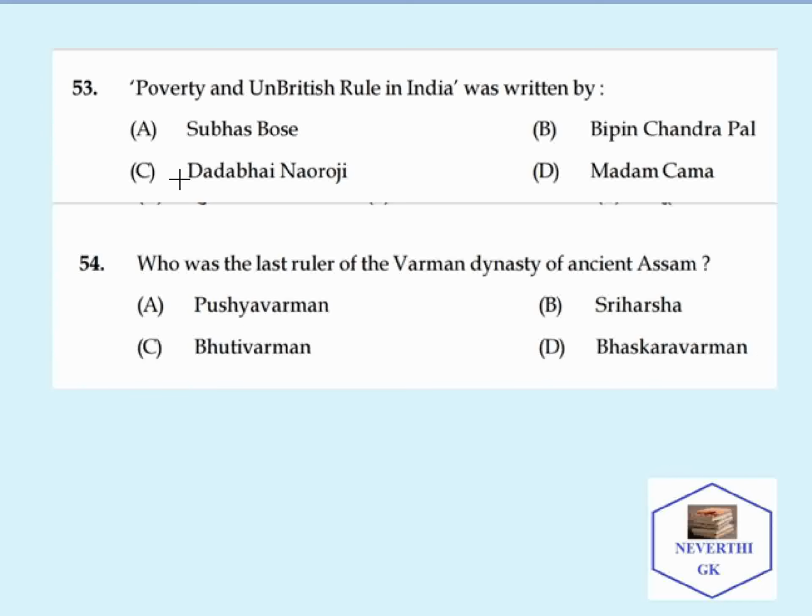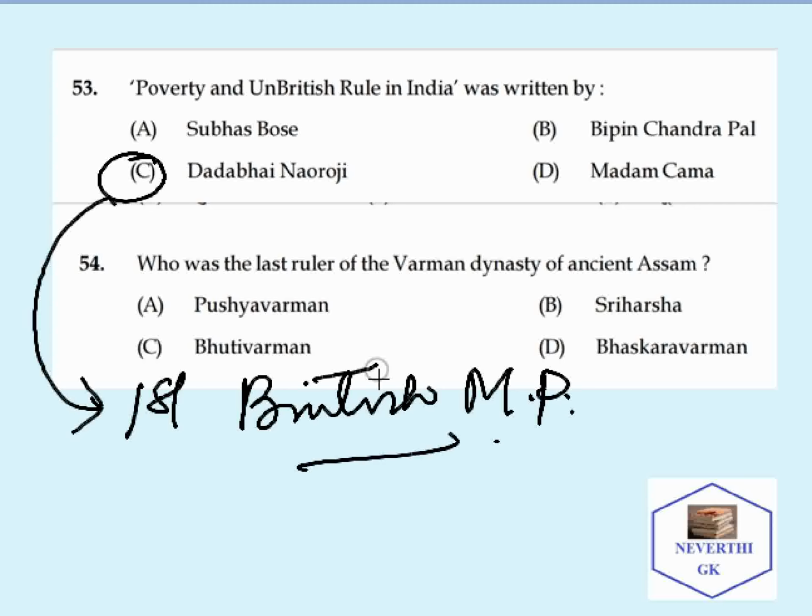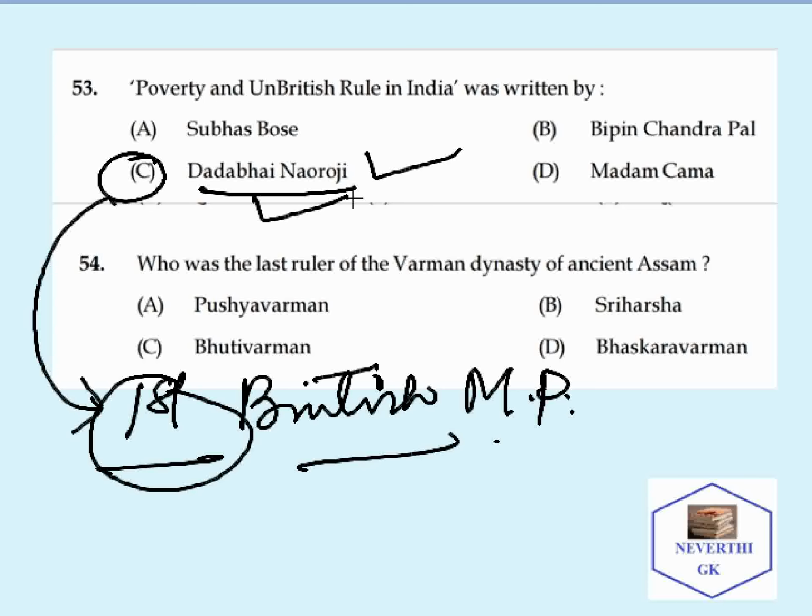And one of the most important points regarding Dadabhai Naroji is that he was the first British MP. He was the first member of parliament in the United Kingdom. The first member of parliament in the United Kingdom is Dadabhai Naroji, who is known as Grand Old Man of India, and who was known as the unofficial ambassador of India. Then the correct answer would be Dadabhai Naroji.